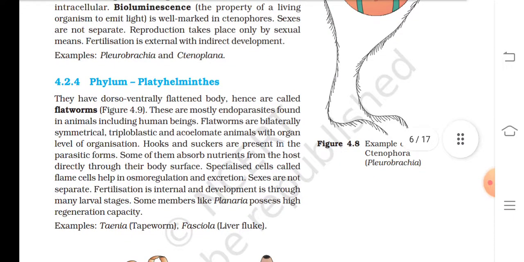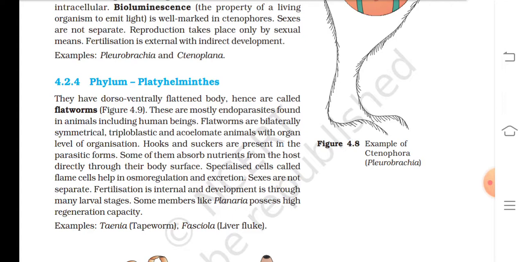4.2.4 Phylum Platyhelminthes. They have a dorsoventrally flattened body, hence are called flatworms. These are mostly endoparasites found in animals including human beings. Flatworms are bilaterally symmetrical, triploblastic and acoelomate animals with organ level of organization. Hooks and suckers are present in the parasitic forms.